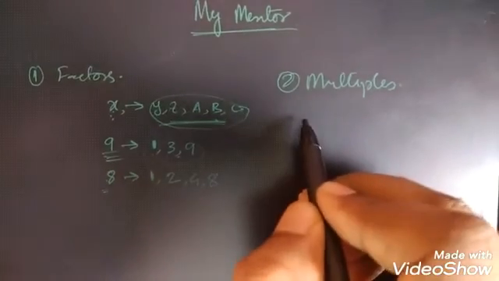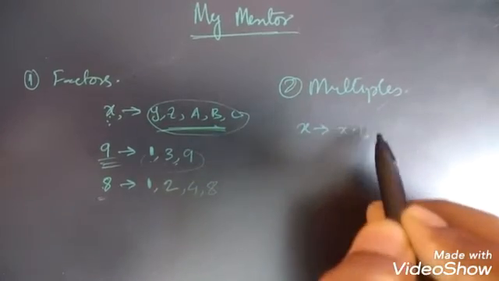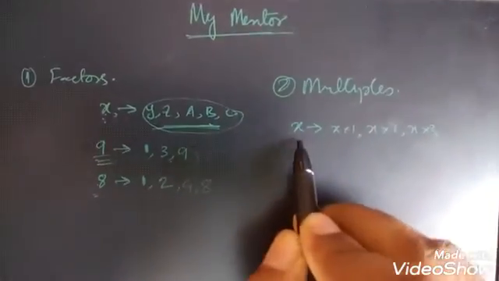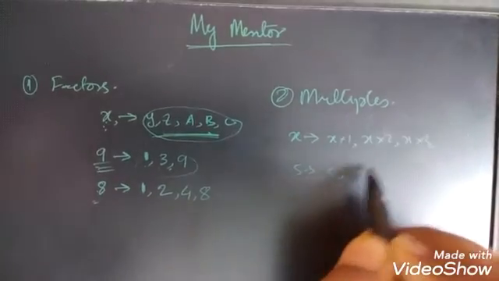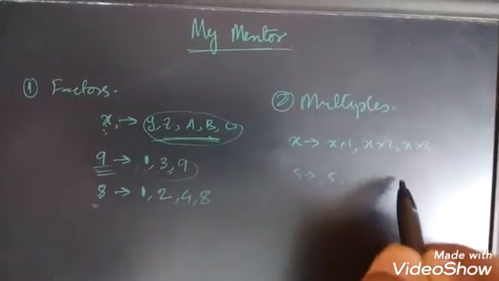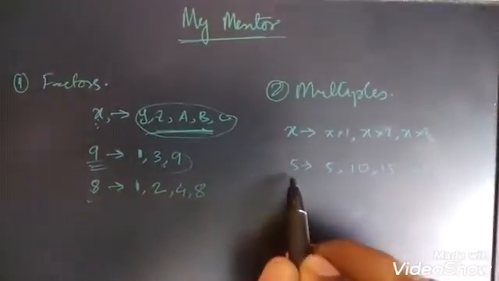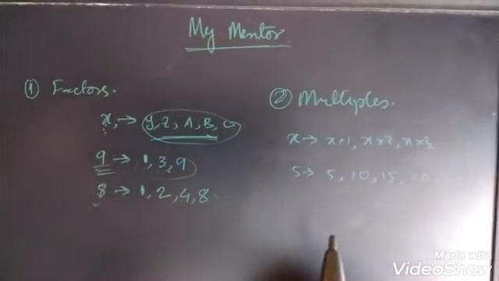Then we'll talk about multiples. Say x is the number, then x into 1, x into 2, x into 3 are the multiples of the number x. For example, say I have 5. So 5 into 1 is 5, 5 into 2 is 10, 5 into 3 is 15, 5 into 4 is 20, and so on. These are the multiples of the number 5. Similarly, you can consider any number and find its multiples as well as factors. So you have understood factors and multiples, right?